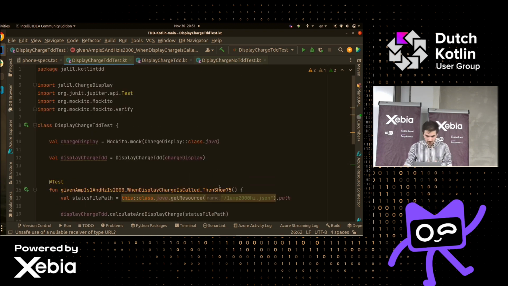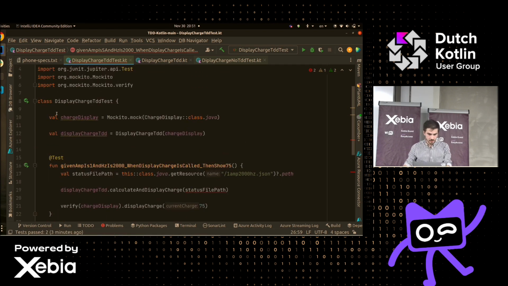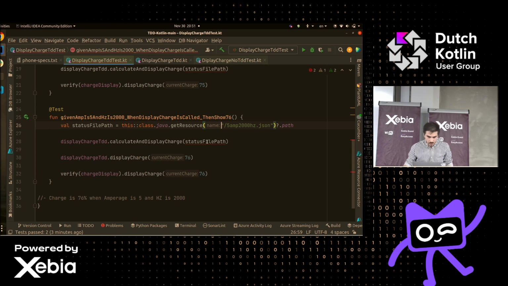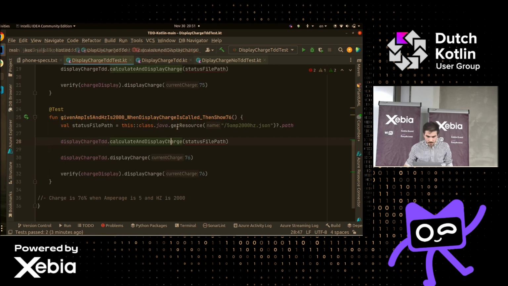Okay, let's run them. Yeah, IntelliJ is doing very nice and saying that we should do some precautionary things here. Oh yeah, thank you.